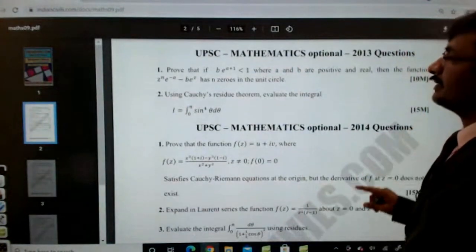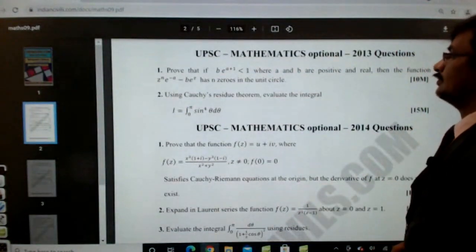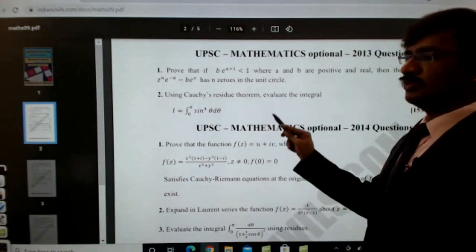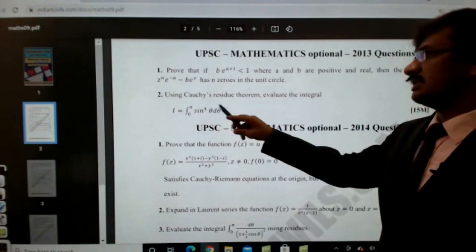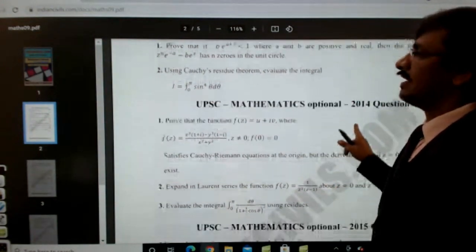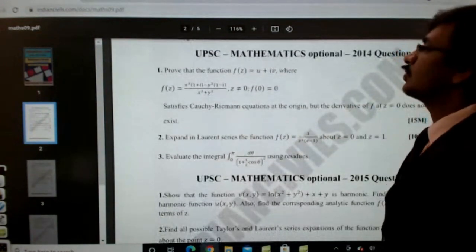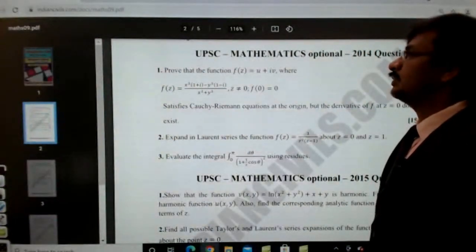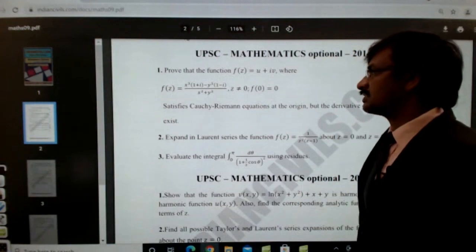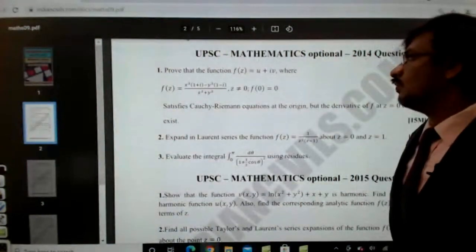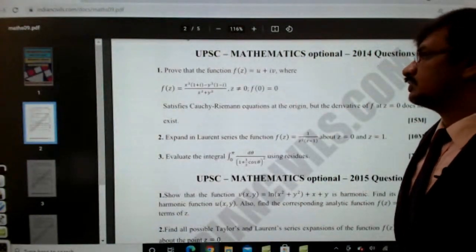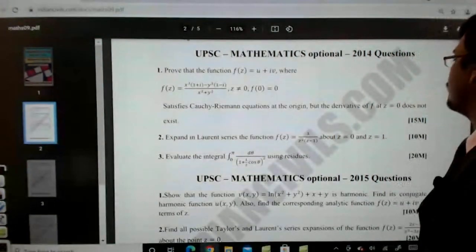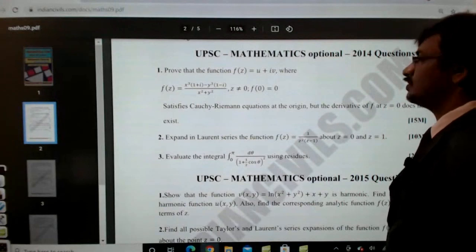Right? So using Cauchy's residue theorem, evaluate the integral. So this is actually Cauchy's integral theorem. There is one theorem which we are going to discuss in detail. It is used to calculate the value of this integration. And this one proves that the function f of z is equal to u plus iv, where f of z is equal to x cube into 1 plus i minus y cube into 1 minus i divided by x square plus y square, where z not equal to 0 and f of z is equal to 0, satisfies Cauchy-Riemann equations at the origin, but the derivative of f at z is equal to 0 does not exist.